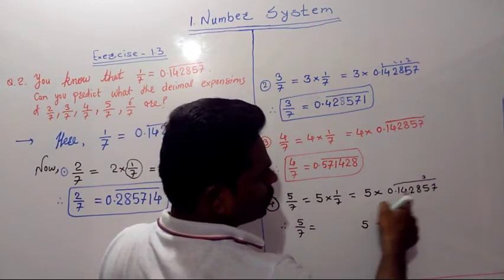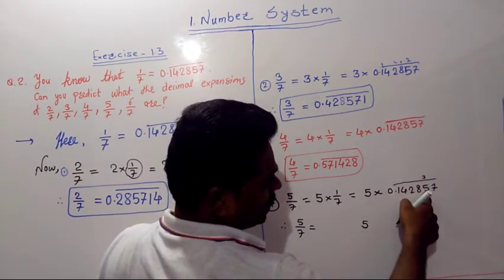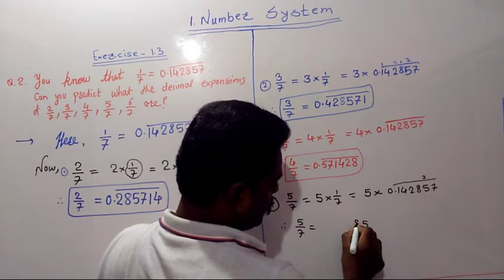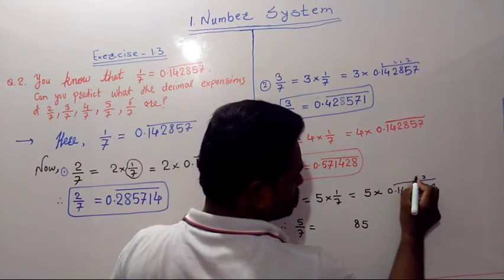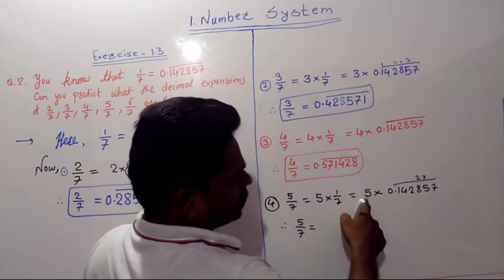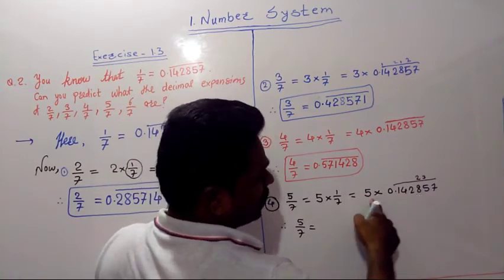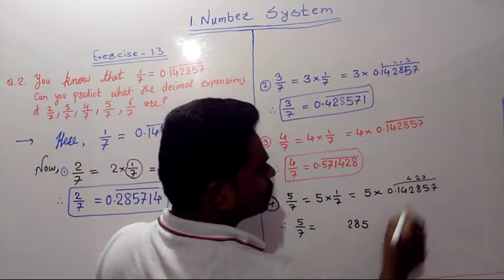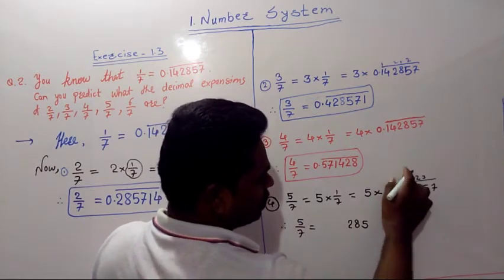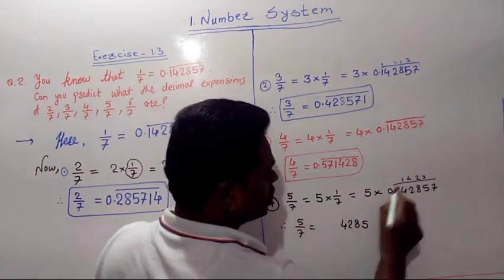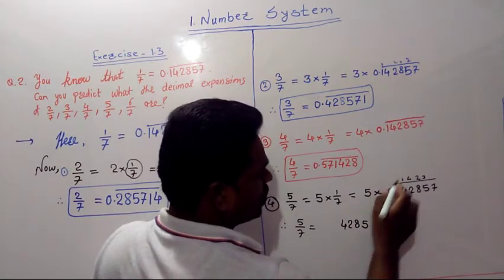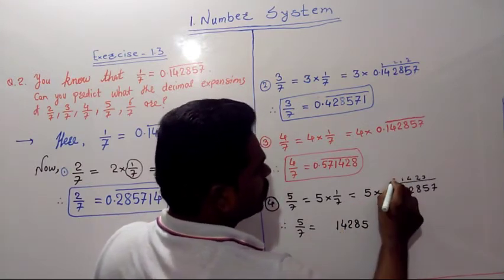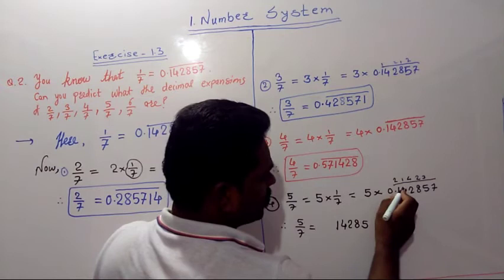No problem. 5 fives are 25 plus 3, 28. 28 means 2 carried. 5 eights are 40. 40 plus 2, 42. 4 carried. No problem. 5 twos are 10. 10 plus 4, 14. 1 carried. 5 fours are 20. 20 plus 1 is 21. 2 carried. 5 ones are 5 plus 2.